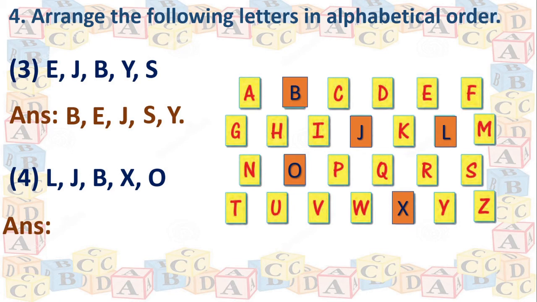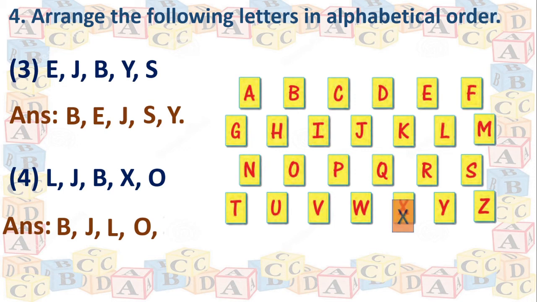In the first line we got B, so we'll write B first. Then in the second line, first J is there, then L, right? In the third line there is O, and in the last line there is X. Correct? The arrangement is B, J, L, O, X according to alphabets. Right? I hope you understood this clearly. We'll move further.